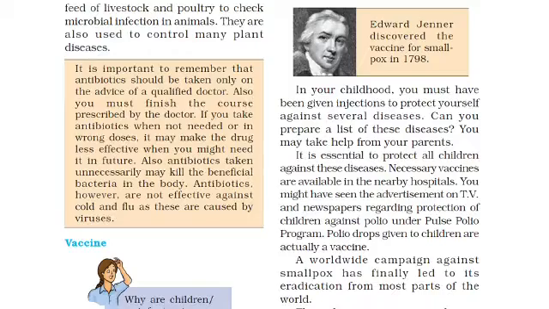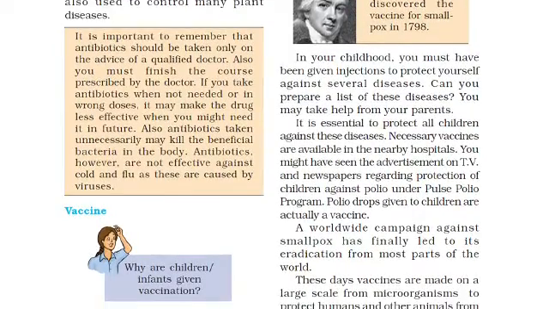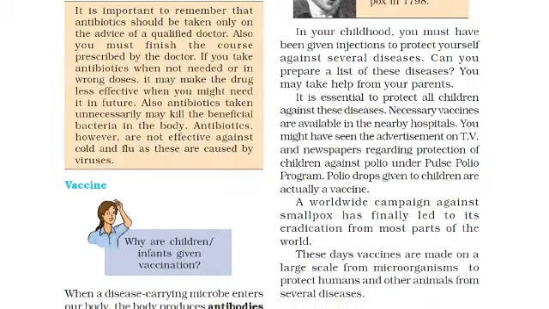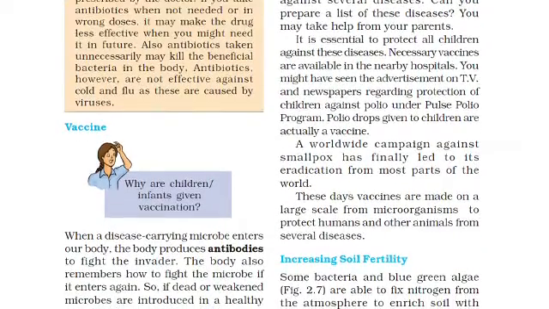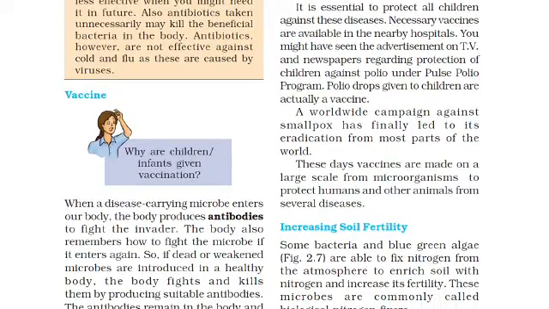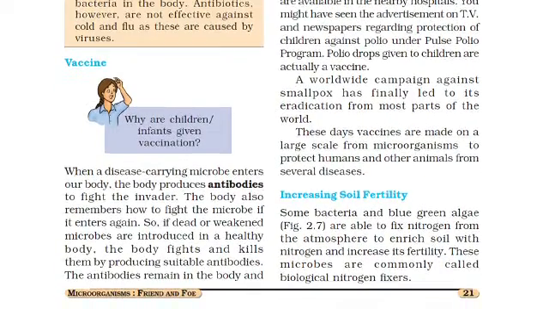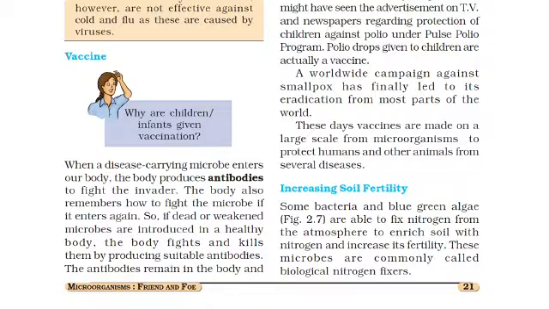Now, vaccine. Why are children and infants given vaccination? Vaccination, as earlier also in our school it has been done, is very useful for us. When a disease carrying microbe enters our body, the body produces antibodies to fight the invader. It means any of the disease carrying microbes which enter our body, the body will produce antibodies to fight the invaders. The body also remembers how to fight the microbes if they enter again in the body.